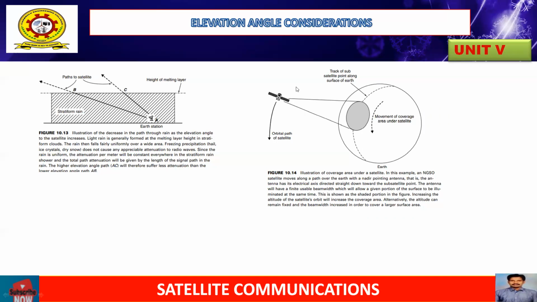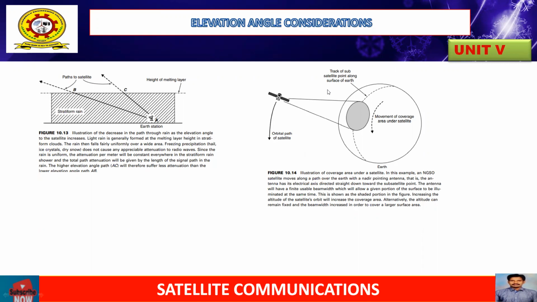Due to this motion, the coverage area under the satellite, with proper fields having the antenna, will have a finite usable beam width, which will allow a given portion of the surface to be illuminated at the same time. That part is shown in the shaded area, which is represented in figure B.